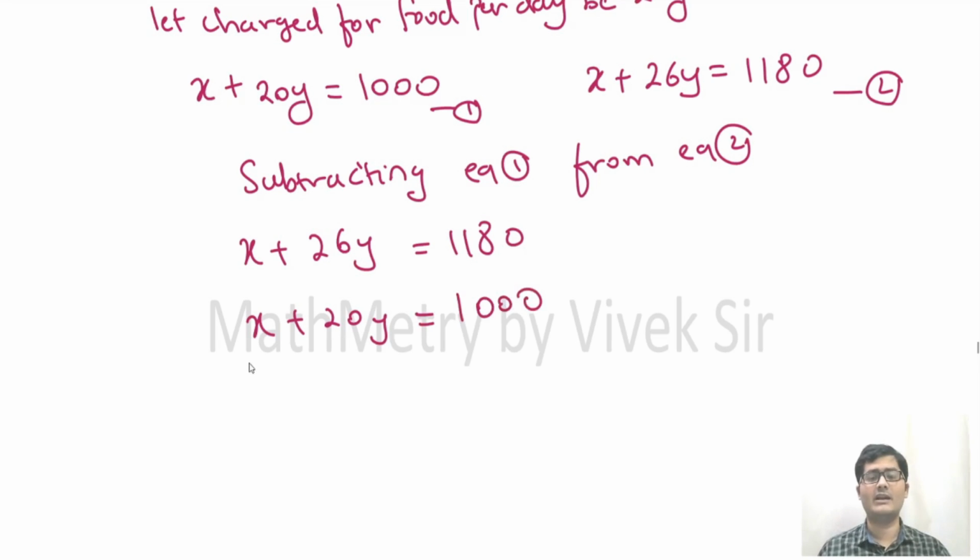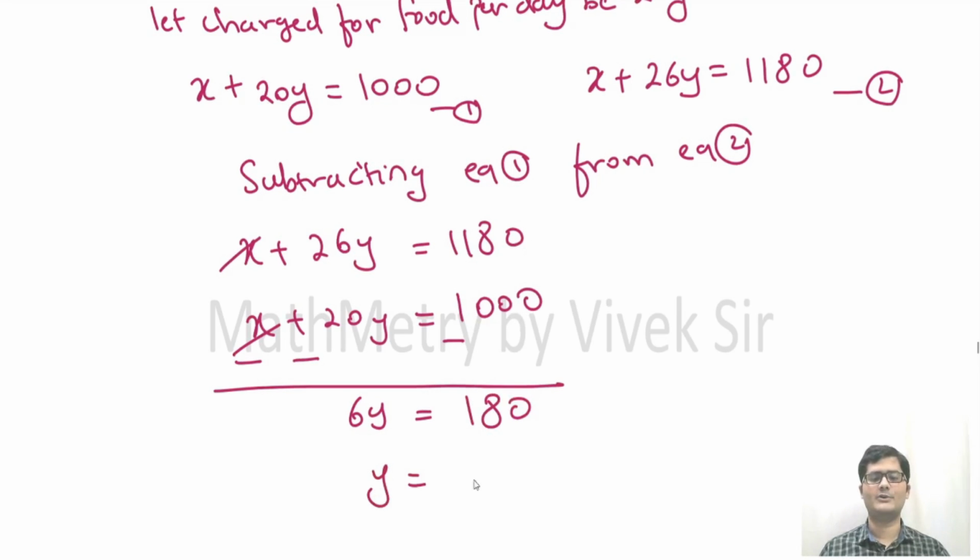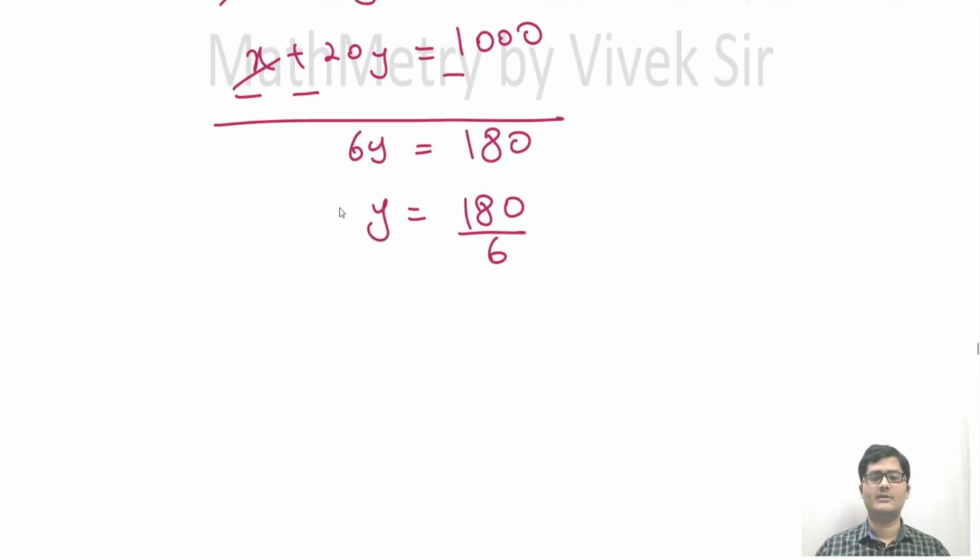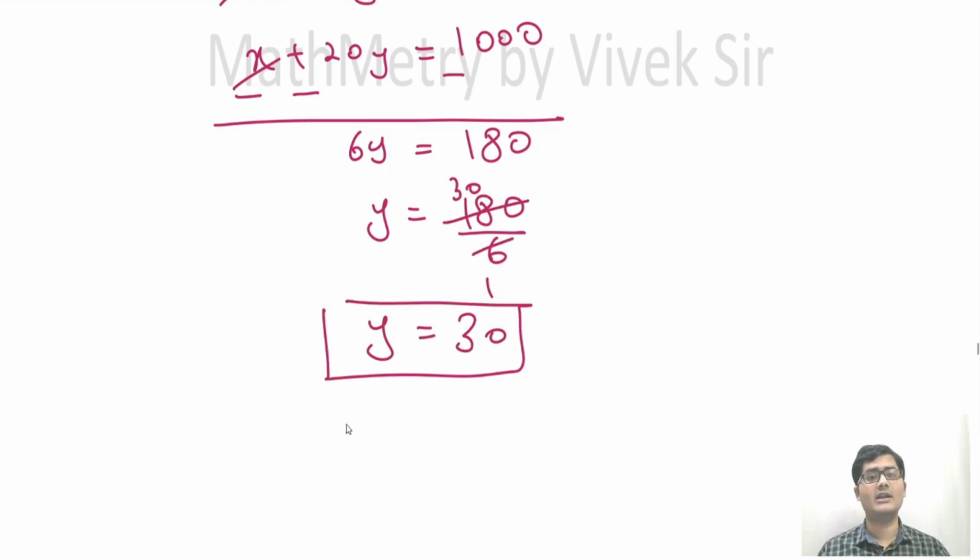Since we have taken subtraction, all the signs will change. So X will get cancelled. 26Y minus 20Y will be 6Y. 1180 minus 1000 will be 180. So Y is equal to 180 upon 6. Six ones are 6, six threes are 18. So Y is equal to 30. So we have got the charge per day for the food in the mess.